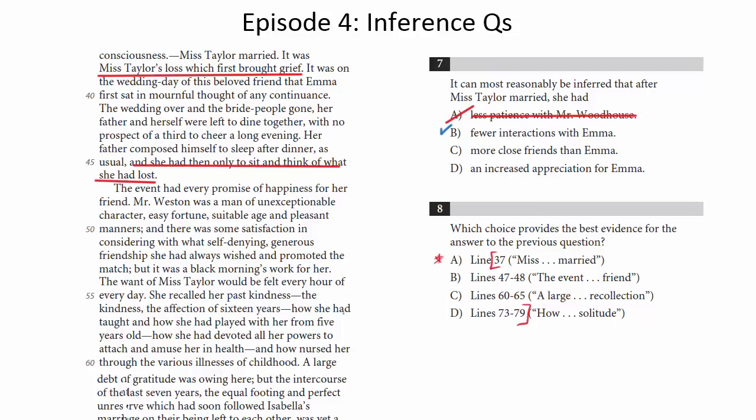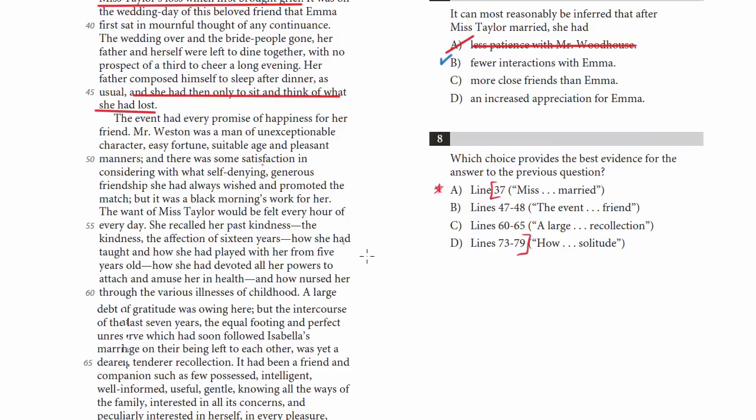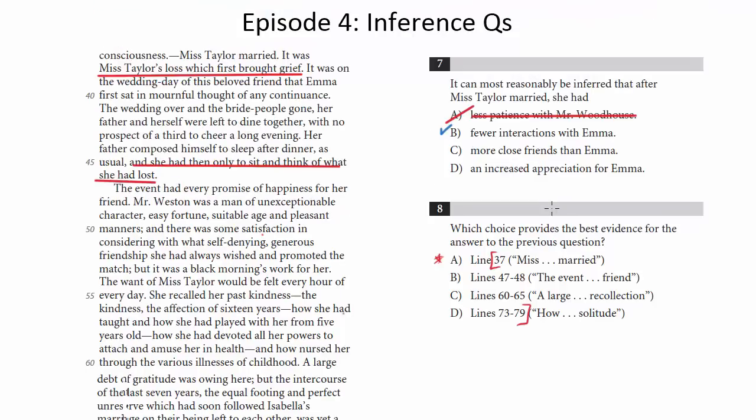Would Miss Taylor have more close friends than Emma? It just in the passage talks about how they are close friends. It doesn't mention how Miss Taylor is going to have suddenly more close friends than Emma. It just doesn't say that, and there's really no basis for us to infer that either.